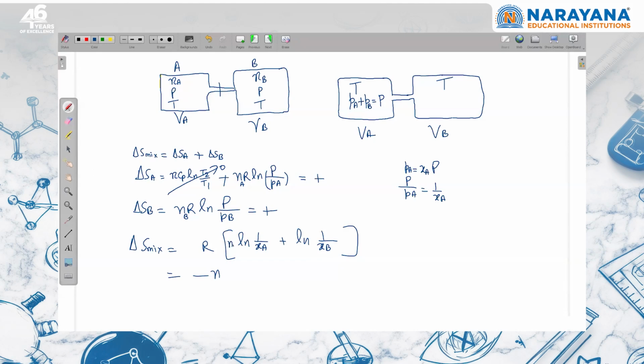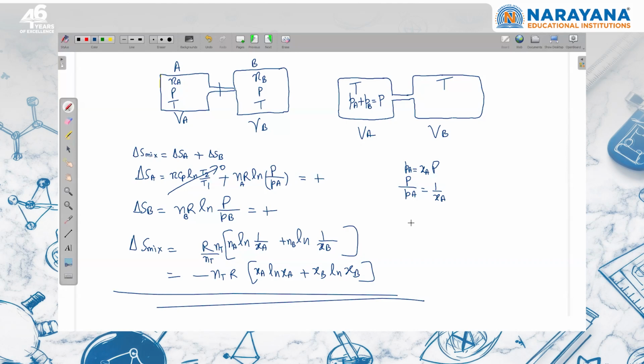Then I multiply and divide by n total. Now n total R will be common, and taking n total inside, na upon n total is mole fraction of A, ln XA, and mole fraction of B, ln XB. So this is the form in which you can convert.